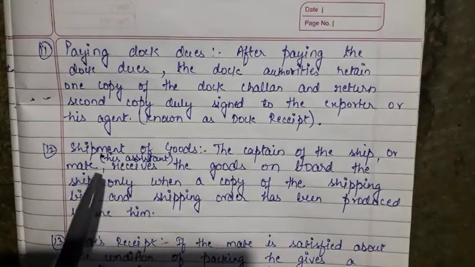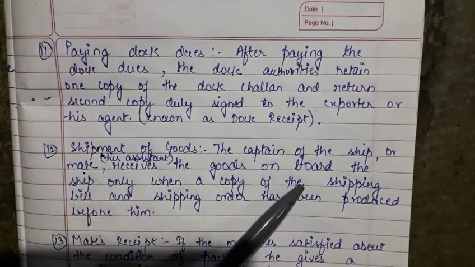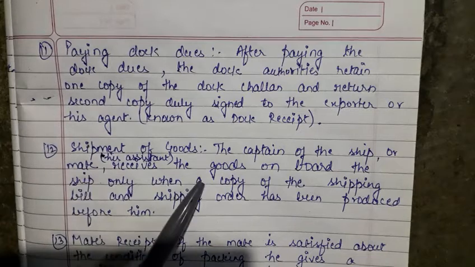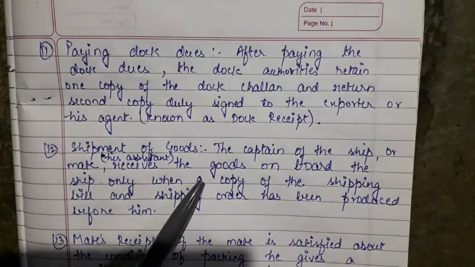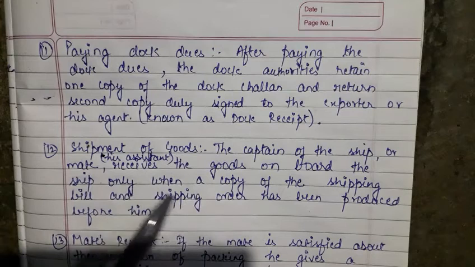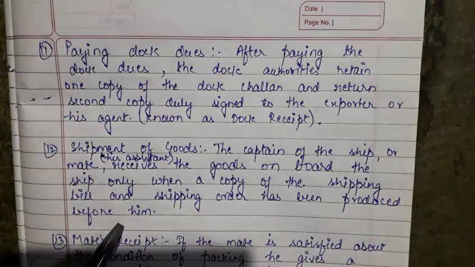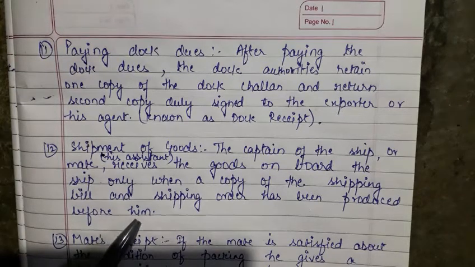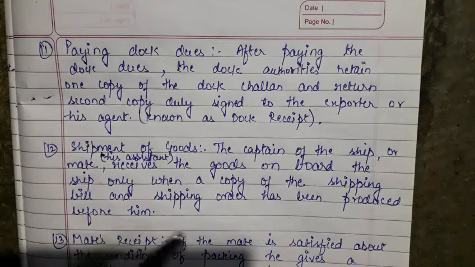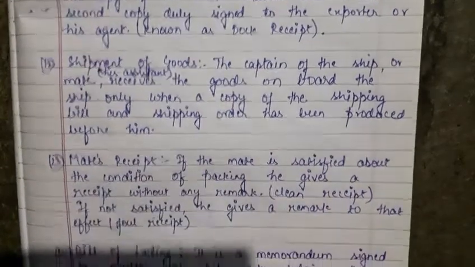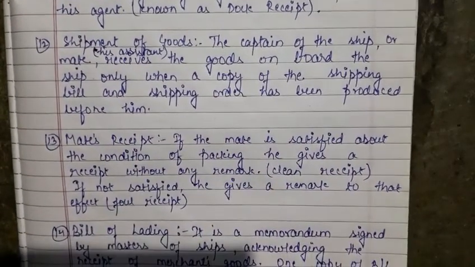Now, for the shipment of goods, the captain of the ship or the mate, who is the assistant of the captain of the ship, receives the goods on board only when a copy of the shipping bill and the shipping order has been produced before him. So they will take the goods along with them only when the shipping order is produced. When they get the shipping order and the shipping bill, then they will take the goods for export.